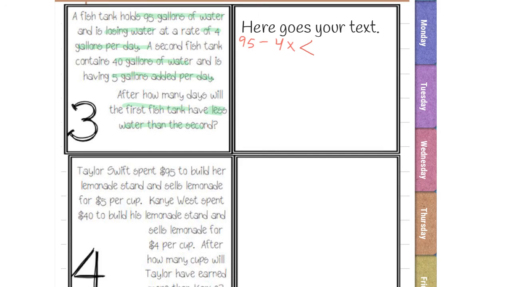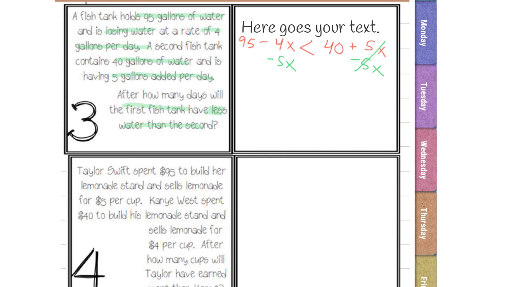So now we're going to go ahead and do the second one. The second one says a second fish tank contains 40 gallons of water. That's our constant, and is having 5 gallons added per day. So if it's adding, they tell us right there, it's being added. So that is addition, 5x, because we don't know how many days are going by. So now we can just go ahead and solve. So we're going to move the 5x to the other side.